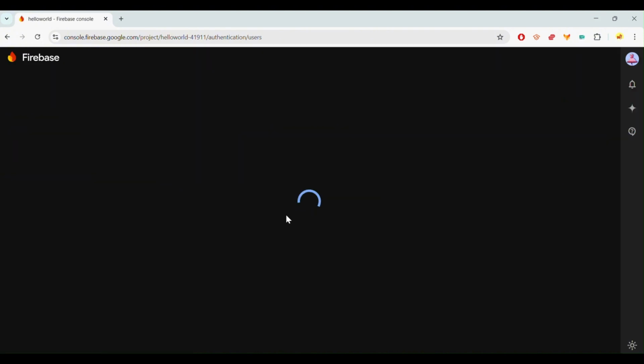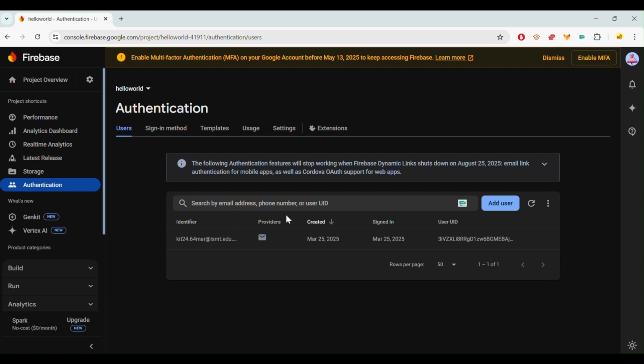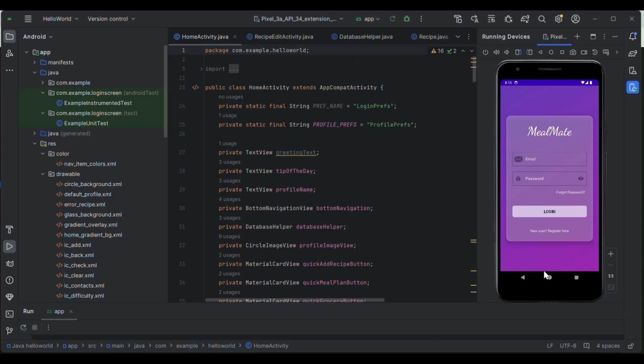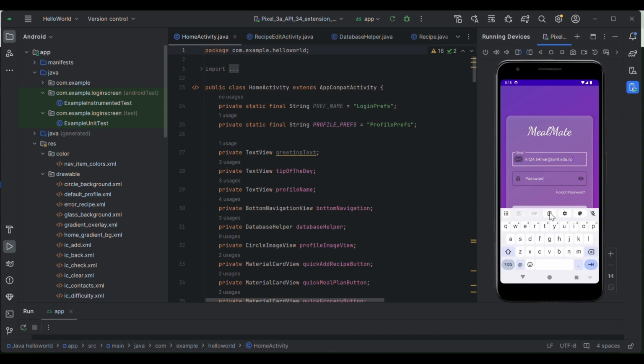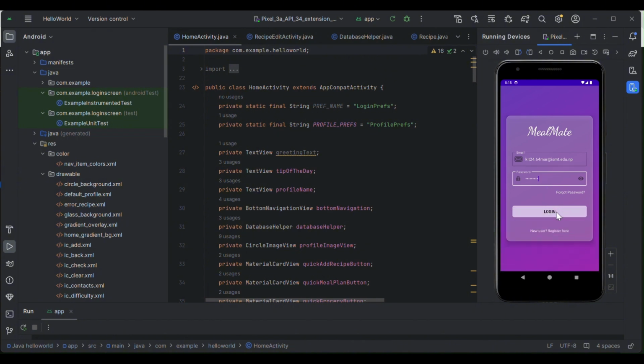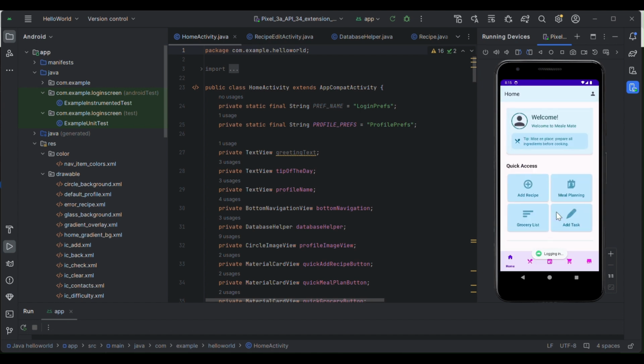Once registered, I will log in with that email and password. Let's enter email and password. After a successful login, I am taken to the main dashboard where we can see the welcome card and quick access grid.